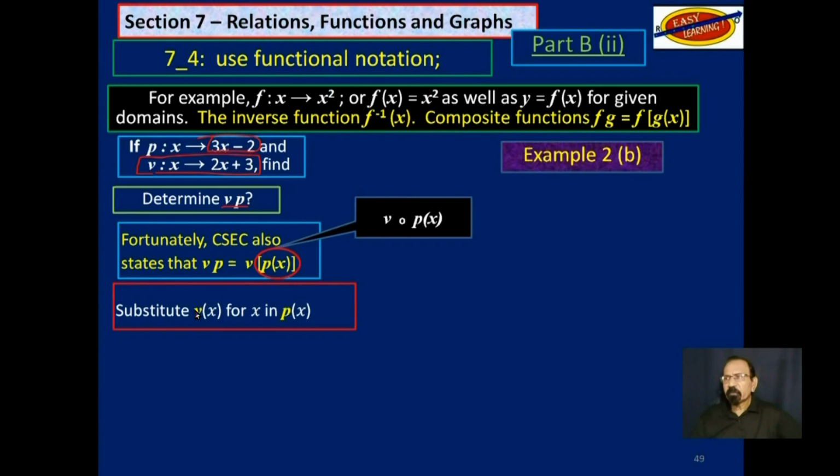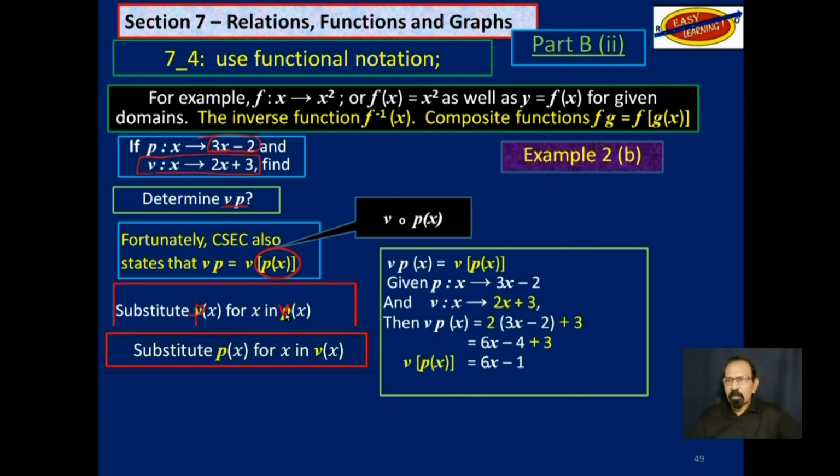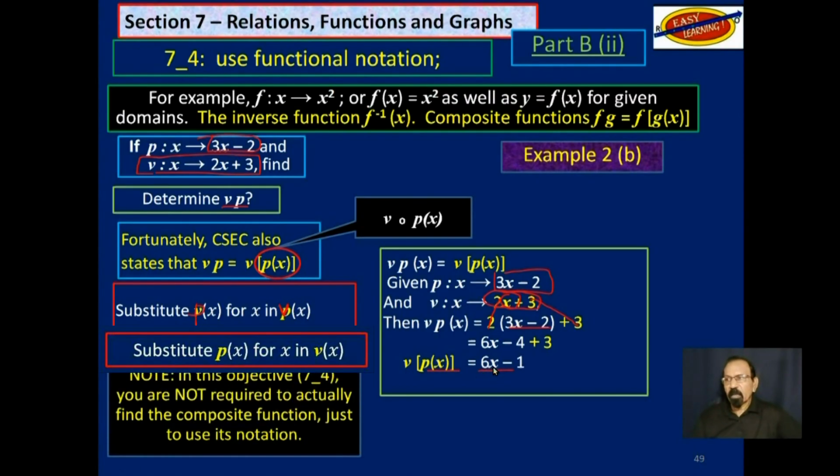So you substitute p of x in v of x. So this is v of x. You still have that 2, you still have that plus 3, but you take out this x and you put in 3x minus 2. So you have v of p of x. You are substituting p of x in v, and you get this.